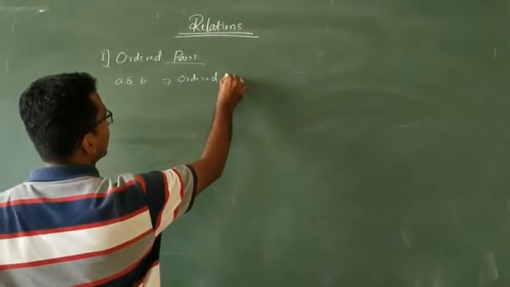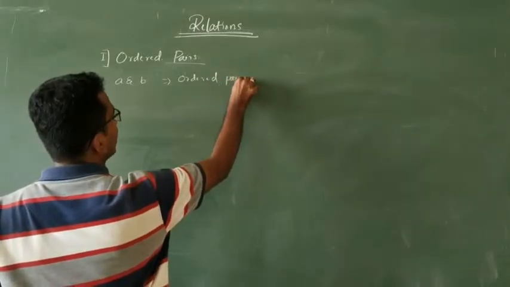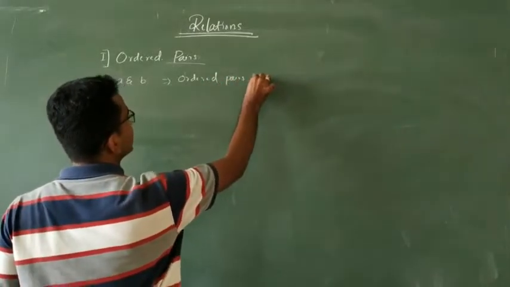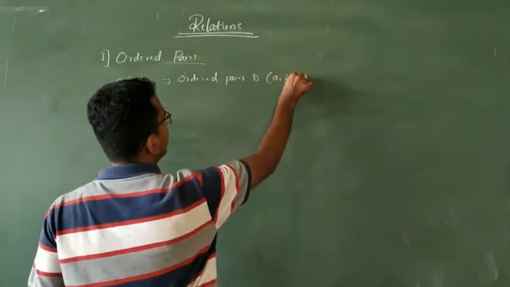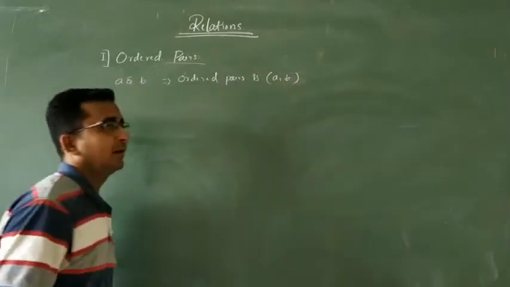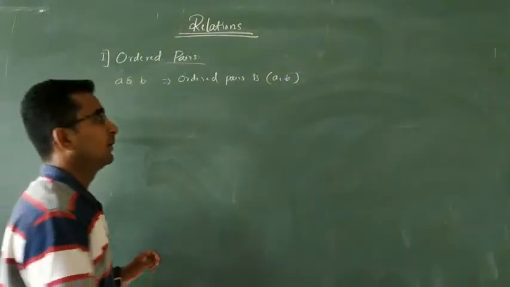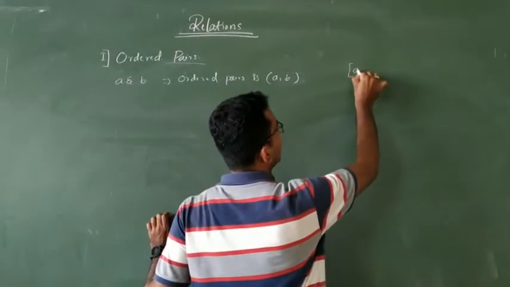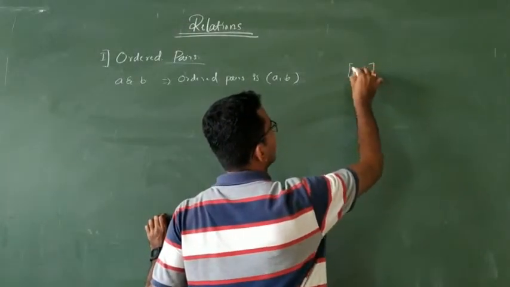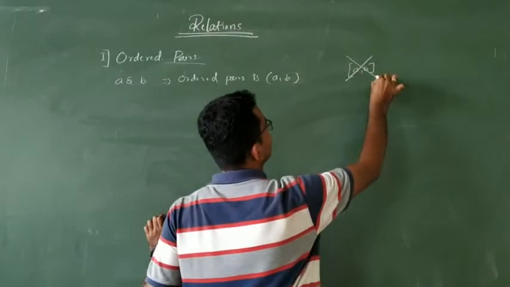We write an ordered pair with an open interval of A, B. Don't write the ordered pair in square brackets, this is wrong.